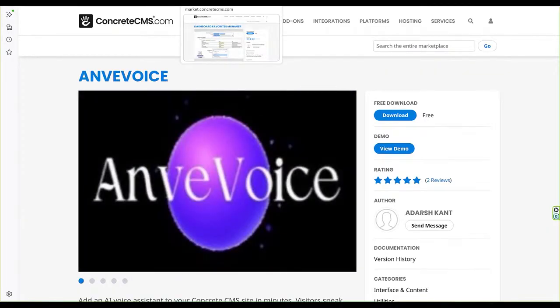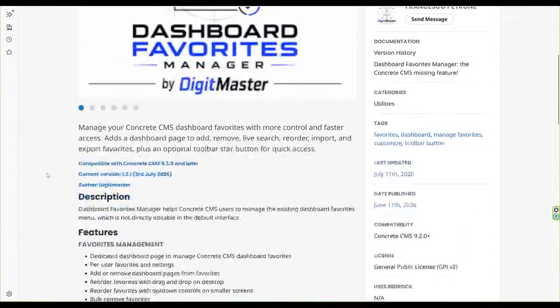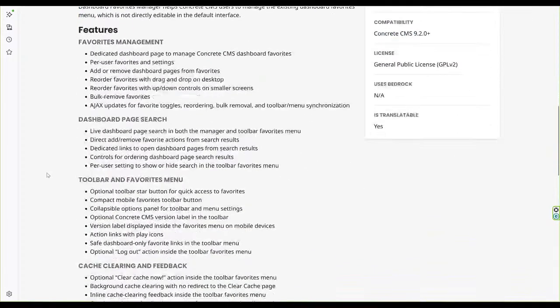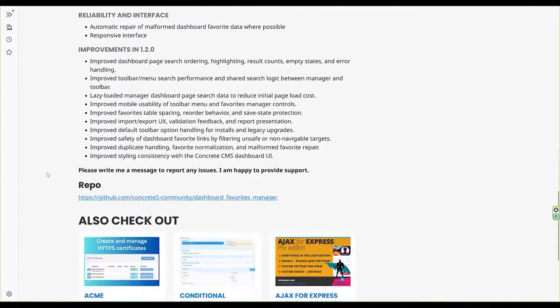And finally, our third package of the month is Dashboard Favorites Manager by Francesco Petrone. Before I even say anything about this, just install it. Don't even think about it twice, just install it. We all know Concrete CMS is a huge app, and the ability to bookmark often used dashboard pages for easy access is important. Unfortunately, although it's straightforward to bookmark favorites in Concrete CMS, managing them is not always ideal.